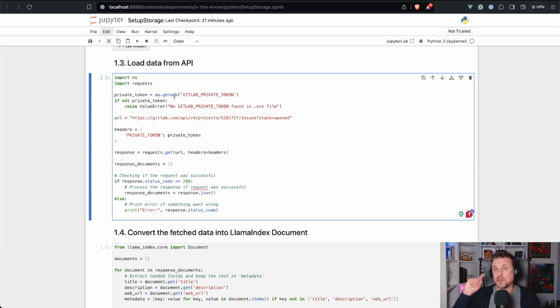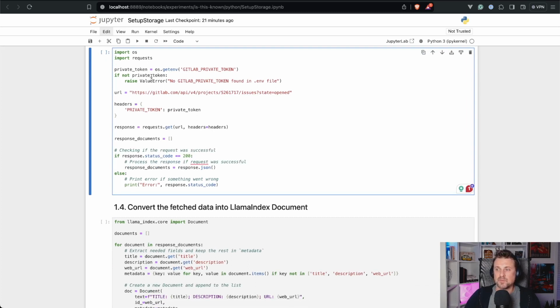Remember, we loaded the content of our .env file in the beginning. This is where we get it. We get the GitLab private token from that env file. We raise the error if there is no property like this in the .env file, and then we specify the URL. It's exactly the same URL that I took from my Postman for the first video.